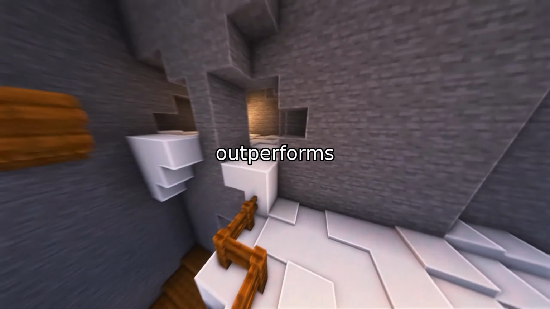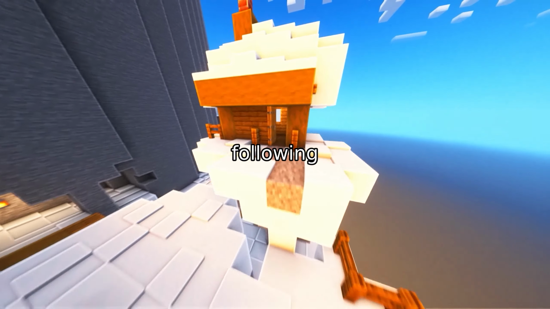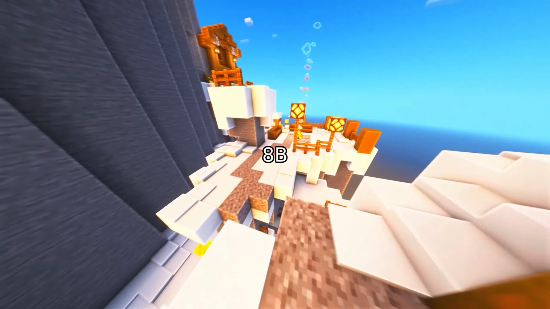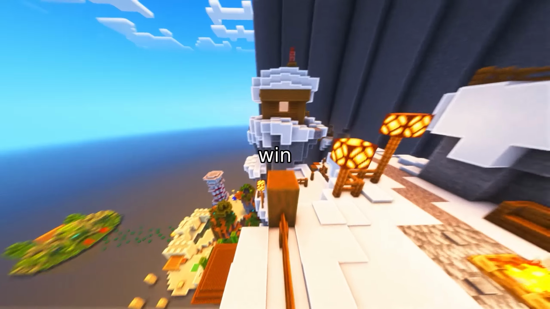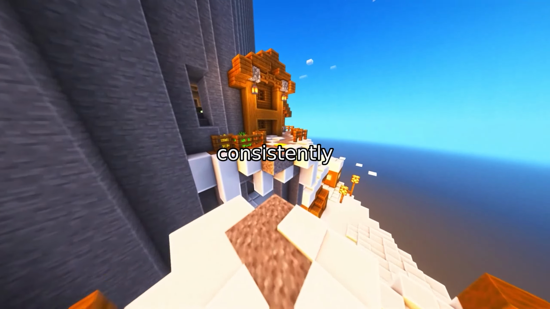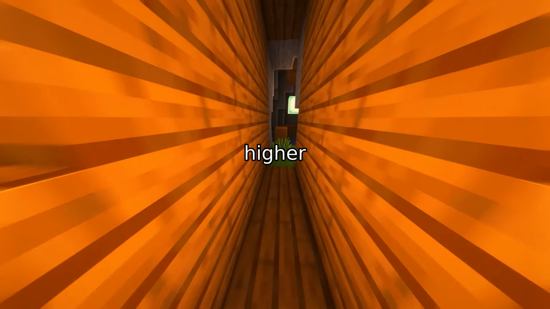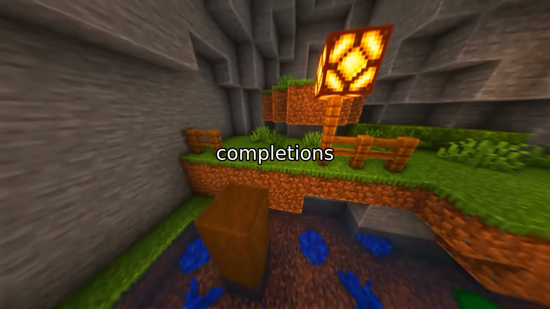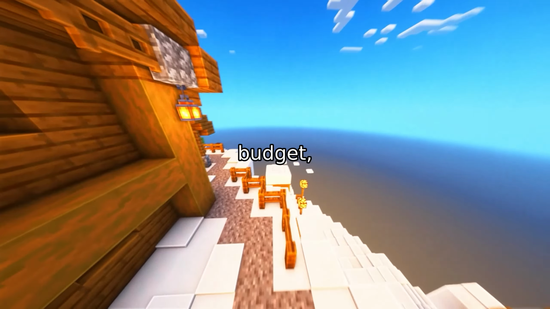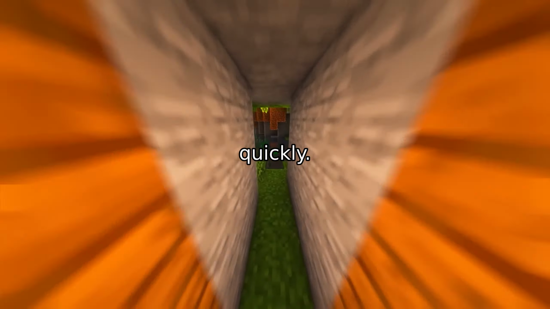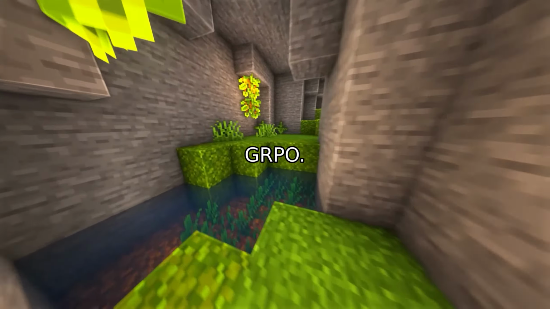Empirically, GOPO outperforms GRPO across a wide range of tasks: summarization, chat completion, instruction following, on models from 1.7B to 8B parameters. Across all metrics, training reward, validation reward, LLM-judge win rates and benchmark scores, GOPO consistently wins. But the real story is in the dynamics. GOPO updates have higher gradient norms, especially when the number of completions per prompt is small. That means the policy learns faster. It consumes the KL budget, our safety constraint against drift, more quickly. And because of that, it reaches a high-quality policy in half the training steps compared to GRPO.